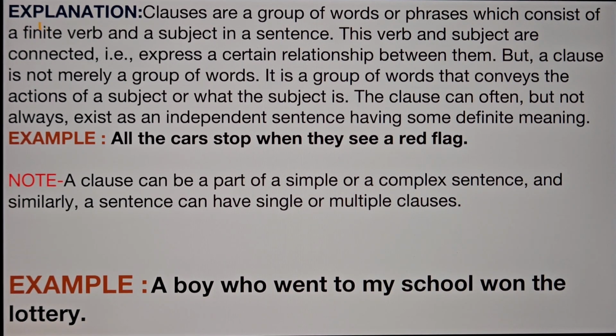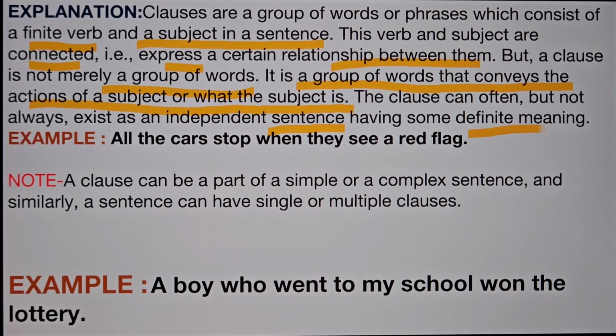Let us see the explanation. Clauses are groups of words or phrases which consist of a finite verb and a subject in a sentence. This verb and subject are connected and express a certain relationship between them. But a clause is not merely a group of words, it is a group of words that conveys the actions of a subject or what the subject is. The clause can often, but not always, exist as an independent sentence having some definite meaning.